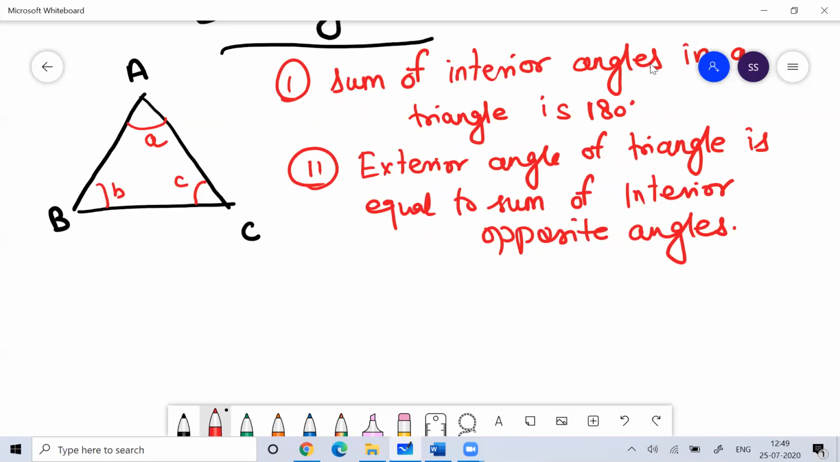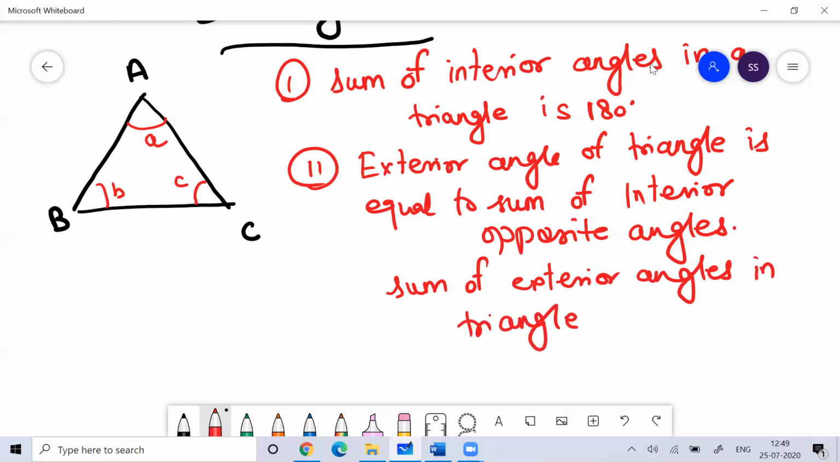Using this property, I can prove that the sum of exterior angles in a triangle is 360 degrees. So for that, I'll use this property. So using this property, I can prove that the sum of exterior angles in a triangle is 360 degrees.